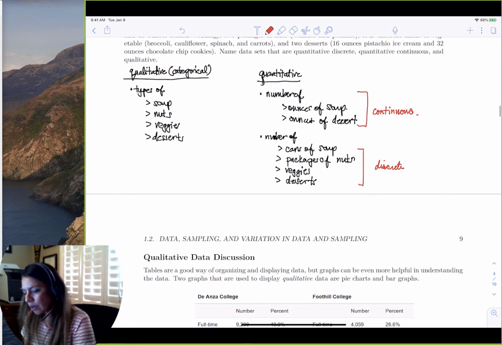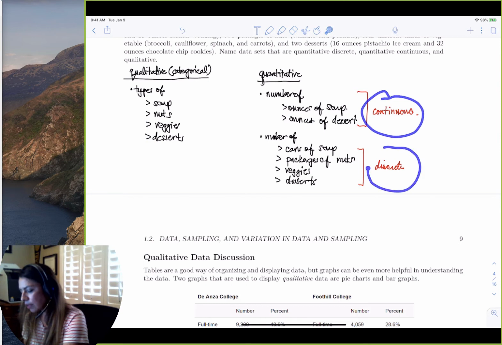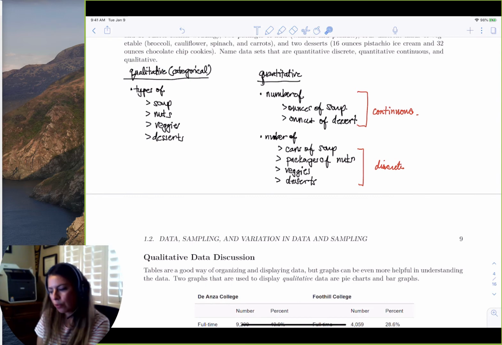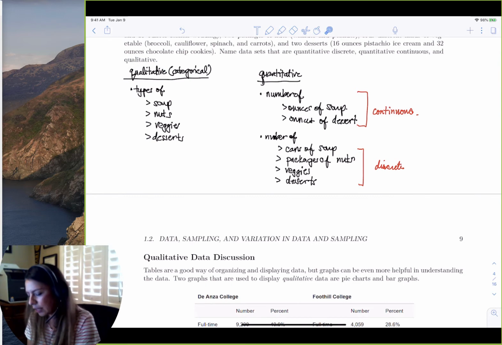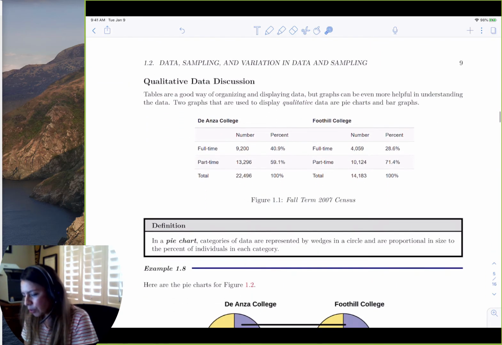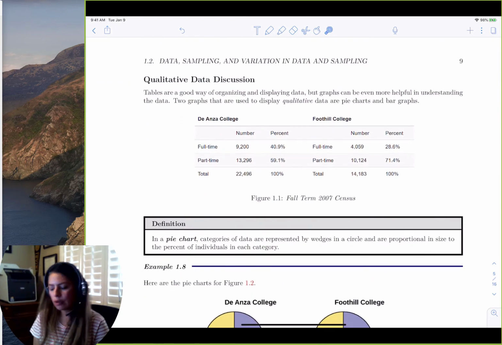Okay, so we did talk about quantitative, right? We said that quantitative had 2 types of data, right? But what about qualitative? How do we deal with qualitative data? Well, let's go ahead and look at it. So I went ahead and just put a qualitative data discussion together. It's really not a lot of work. We're not going to do much math here, but we need to talk about how we work with qualitative data, because we're never going to find an average number of hair colors, right?